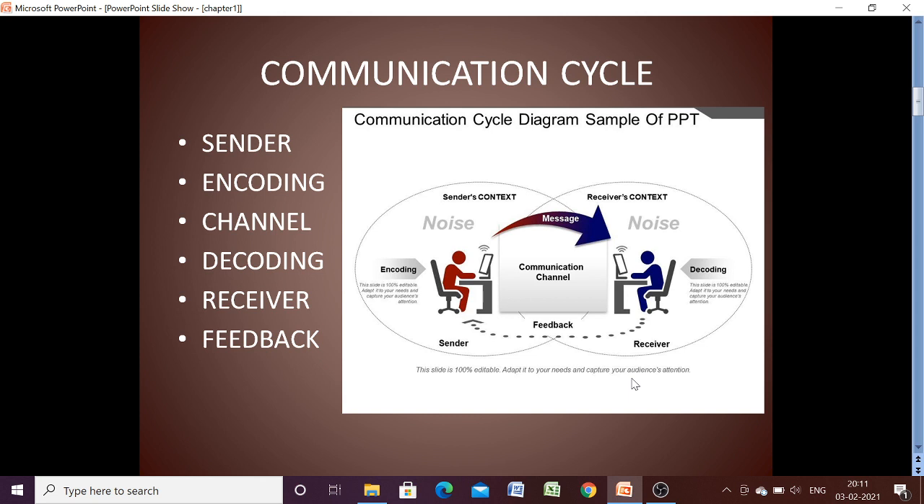Now channel is the medium through which the information is transferred. It can be air, it can be wire, it can be satellite, anything. Decoding means the message has been encoded, now it has to be decoded. Receiver is the one who is going to receive the message. Feedback is the quick response of the receiver after receiving the message. So these are the important elements of the communication cycle.